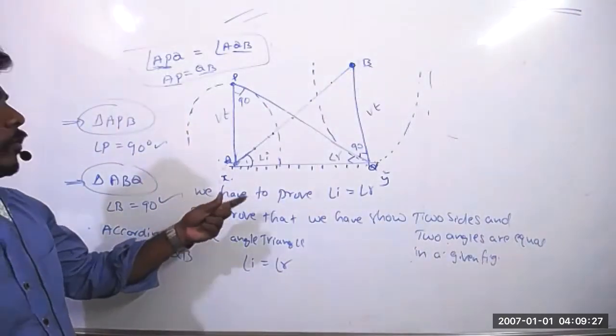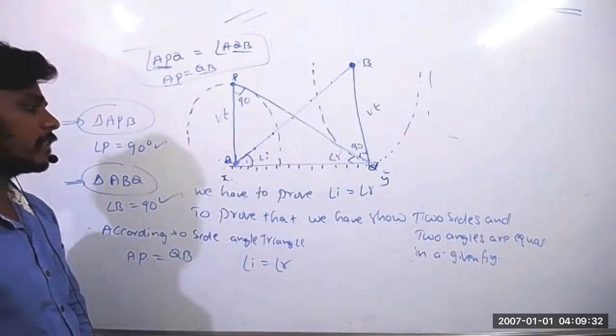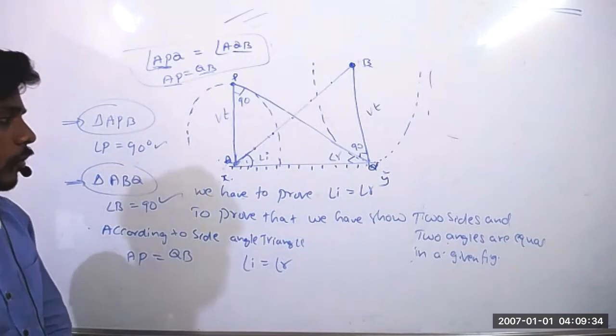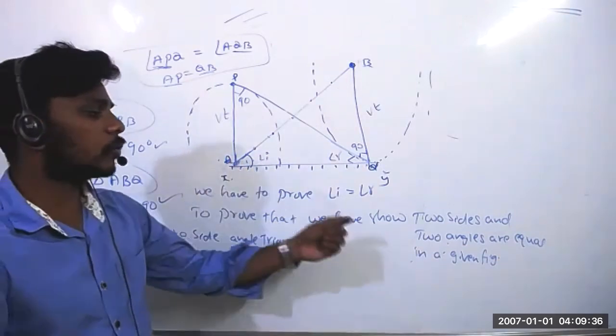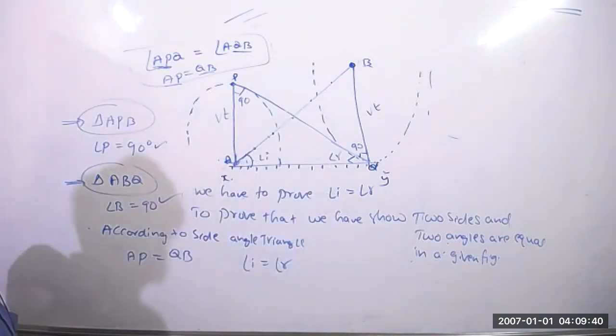Now we have to prove angle of incidence equals angle of reflection. To prove this, we have to show two sides and two angles are equal in the given figure. To show that, let us consider triangle APQ and triangle ABQ.